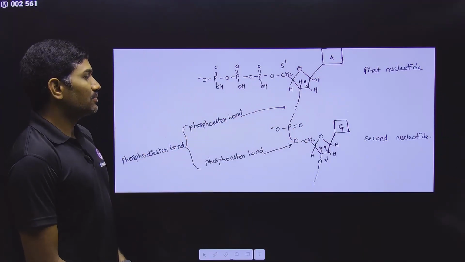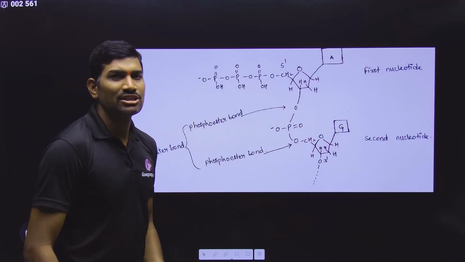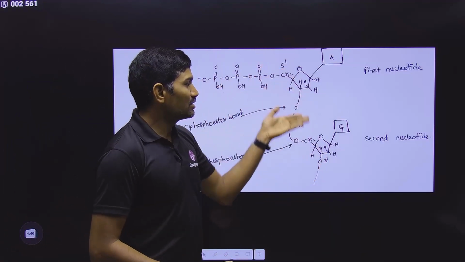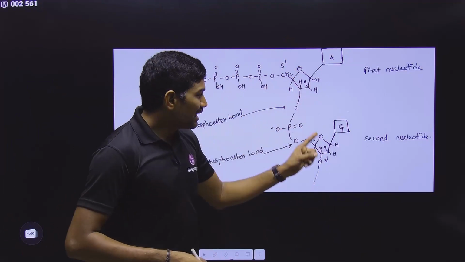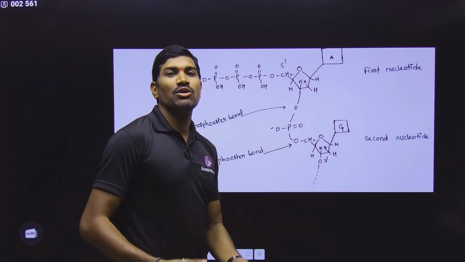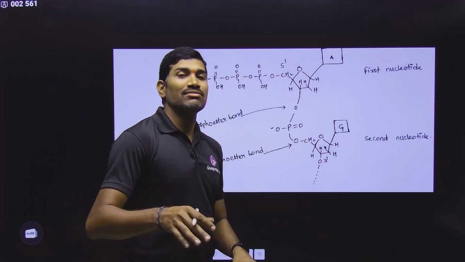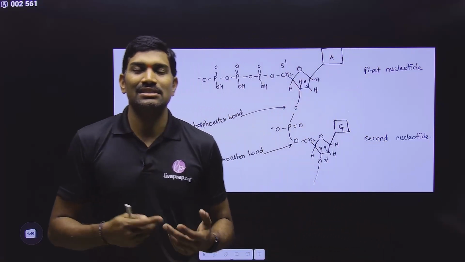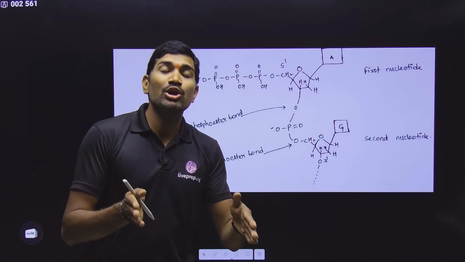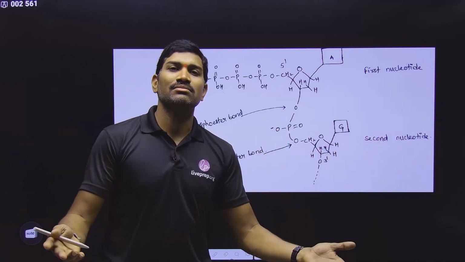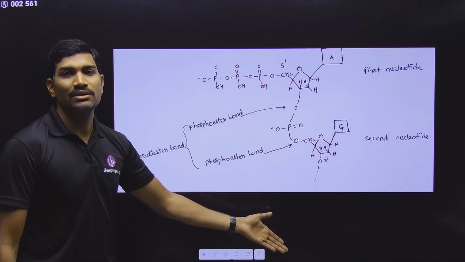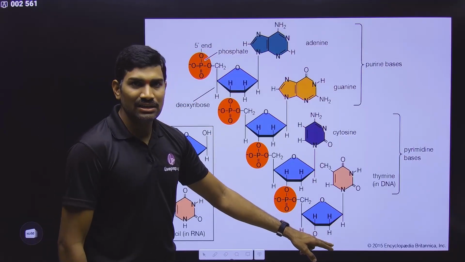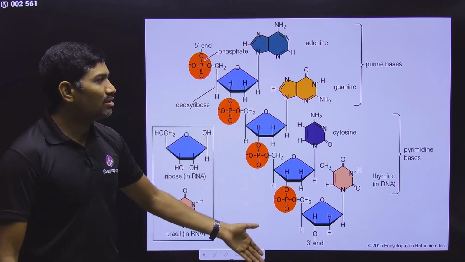So these are some basic points. In this way, if many nucleotides are attached, it is called a polynucleotide. If these are deoxyribosugars, this molecule is called DNA. If these are ribosugars, this molecule is called RNA. So the mechanism is the same. That's why in the NCERT, they did not give the heading as DNA synthesis or RNA synthesis. They gave it as polynucleotide chain synthesis because it is a general term. For both of them, it is applicable. Understood or not?